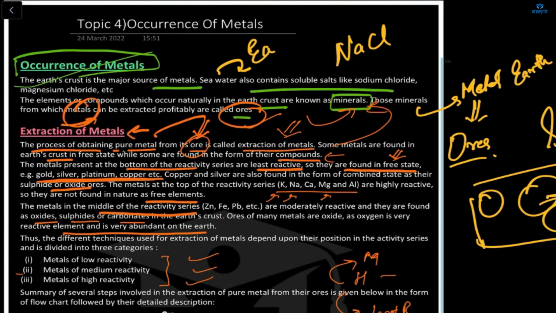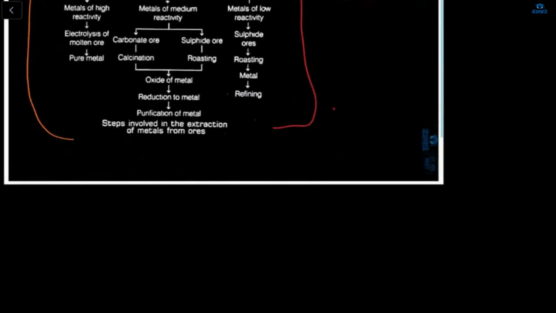And in metals of low reactivity, there is sulfide ore, roasting, and then metal.